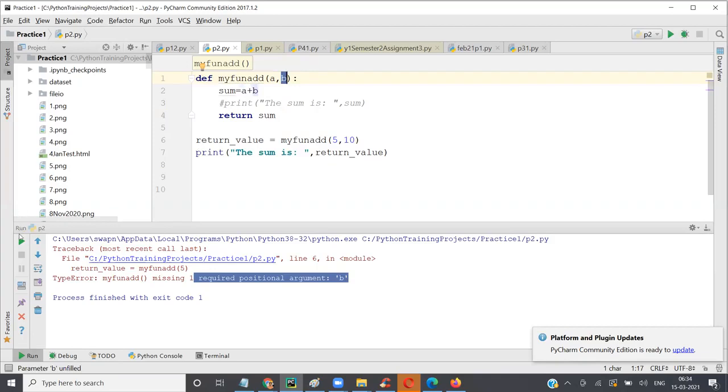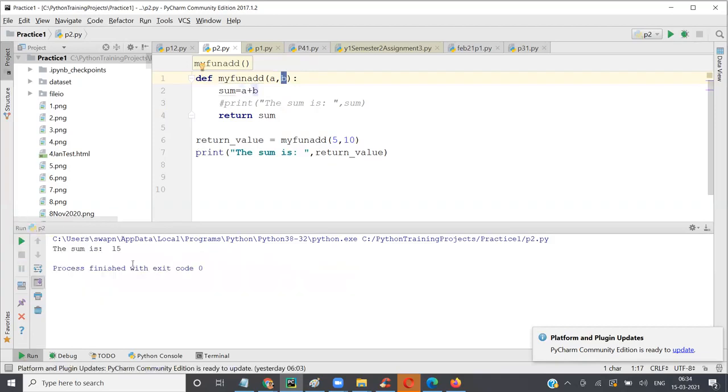Now, if I run it without any problem, it tells you 15 because its requirement has been satisfied. These are required positional. So the first type of arguments that we are talking about is called required positional argument. You will have arguments A comma B, and here you will have 5 comma 10. So you need to pass two values here because we have two variables here. You can have something like that.